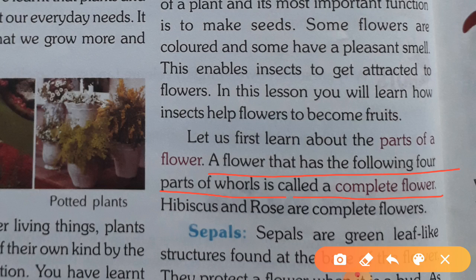Stamen is also called androecium and the carpel is also called gynoecium. If all 4 whorls are present in a flower, that flower is called a complete flower. Here are examples of complete flowers: hibiscus and rose.